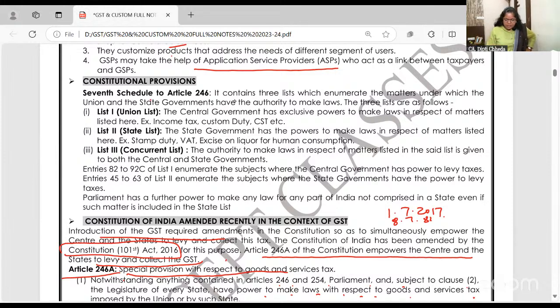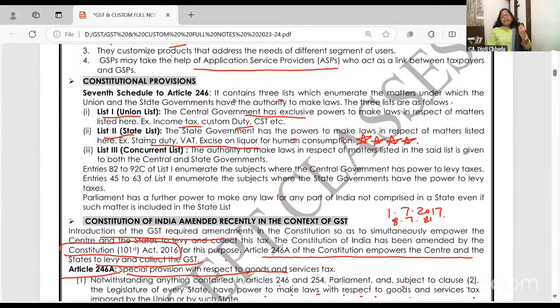Okay. Seventh Schedule to Article 246. See, Union list. Union list is List 1, where the central government has power to collect taxes like income tax, customs. Okay. List 2, the state government has power to collect stamp duty, VAT. ना उगलते बनता है ना निगलते बनता है.